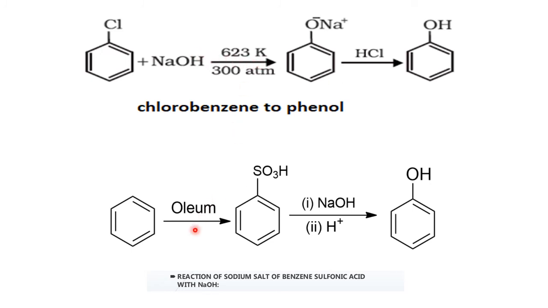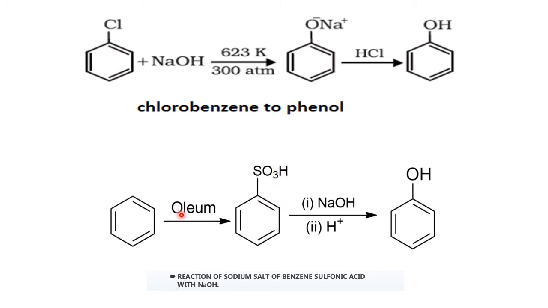Okay, right. Now using the benzene sulfonic acid. So here also, what is benzene sulfonic acid? Benzene containing SO3H group. It is called what? Benzene sulfonic acid. So that is prepared first by using the benzene. So benzene in the presence of what? Oleum. Oleum is what? Very heavy sulfuric acid. So you will convert the benzene into benzene sulfonic acid, which is highly reactive, and this easily we can convert